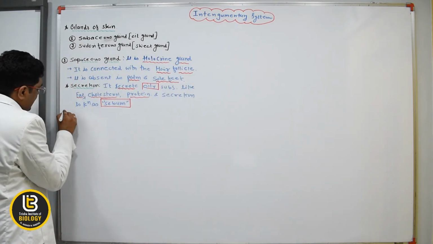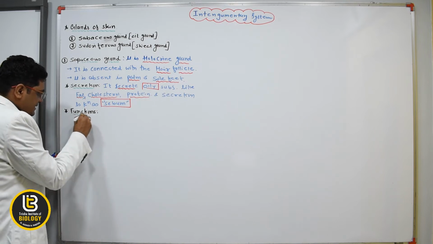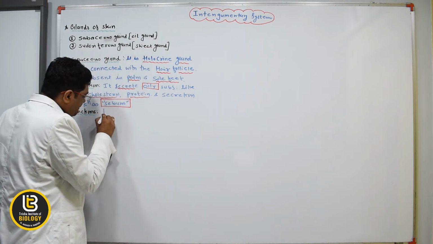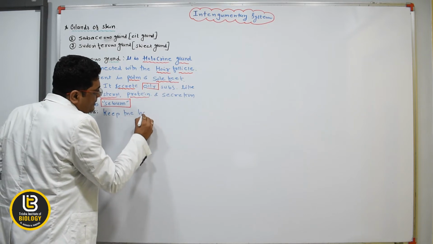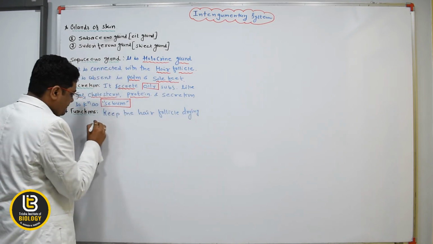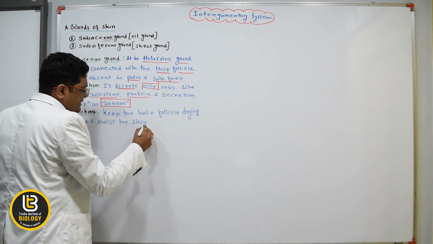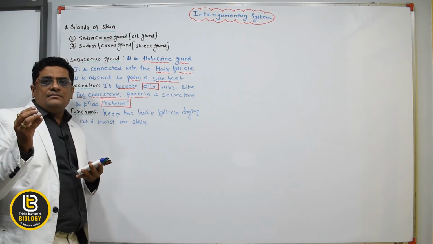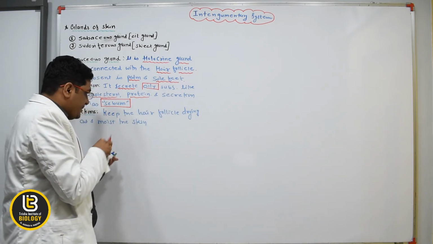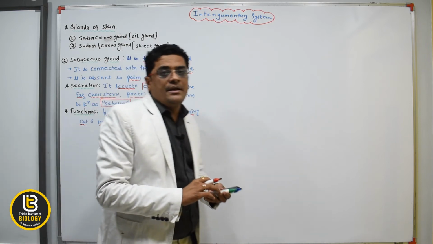The function of this gland is to keep the hair follicle from drying out and moisten the skin. It will prevent dry skin, it will not let the skin dry out, beta. So it keeps the hair follicle from drying out and moistens the skin.